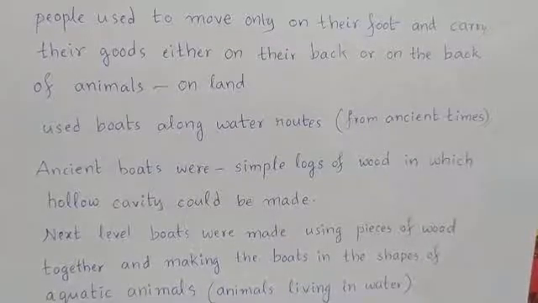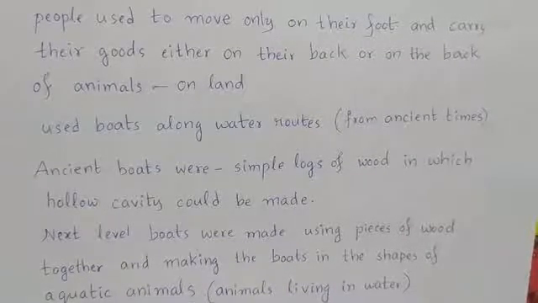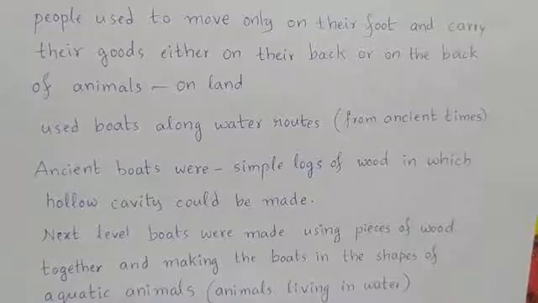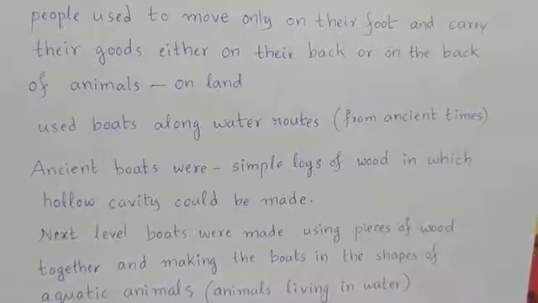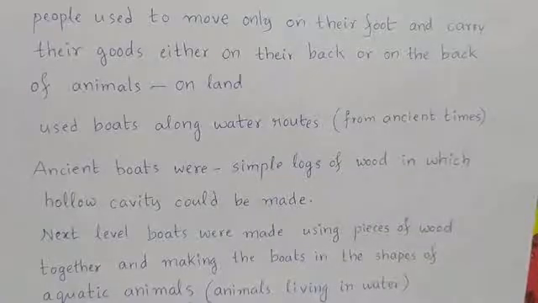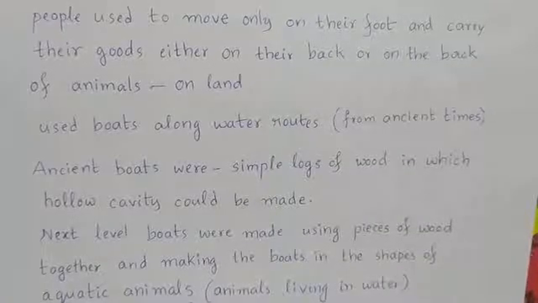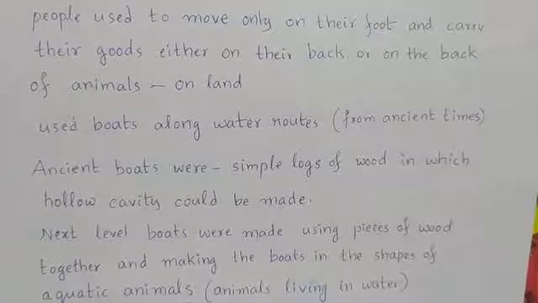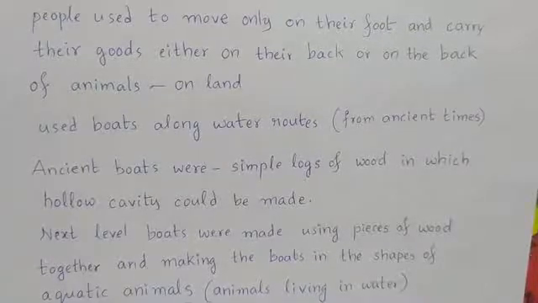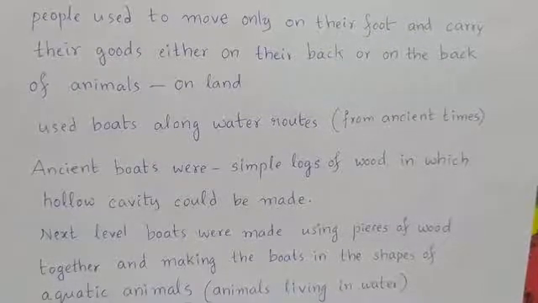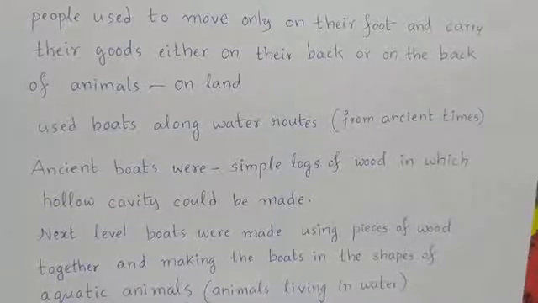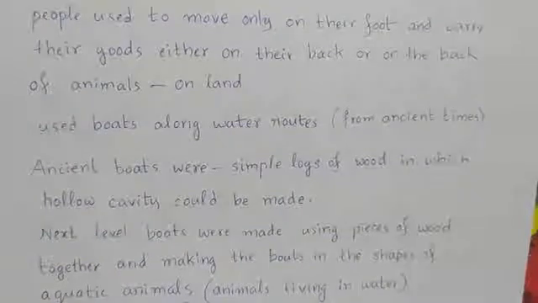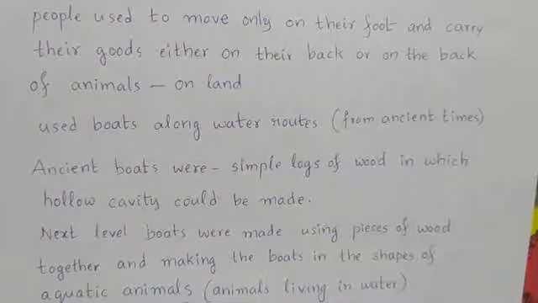And there was transport that was carried out even on the water during the ancient times. How did they travel on the water? People used boats along water routes. So boats were there from ancient times onwards.